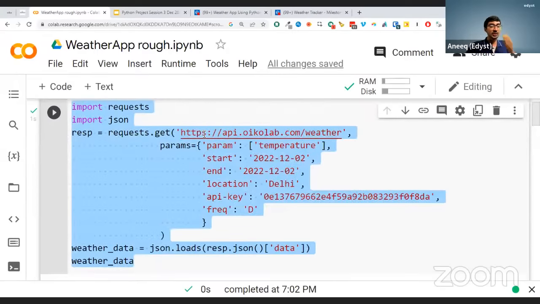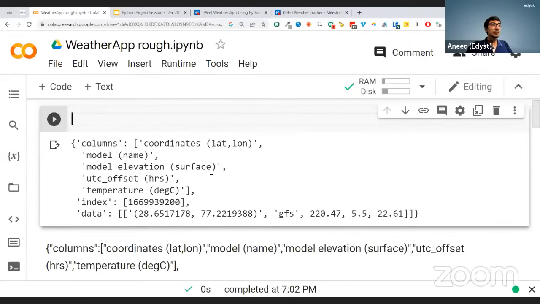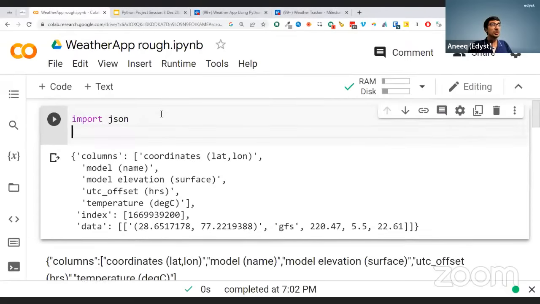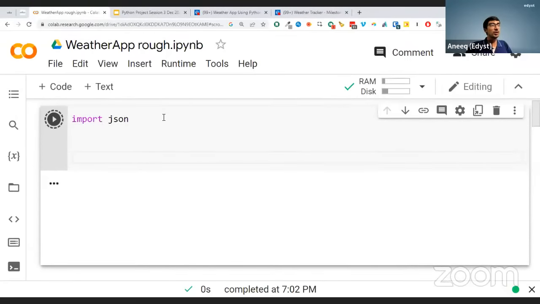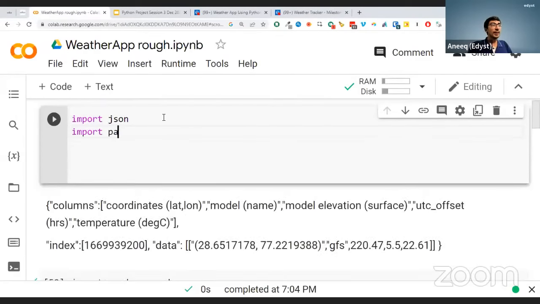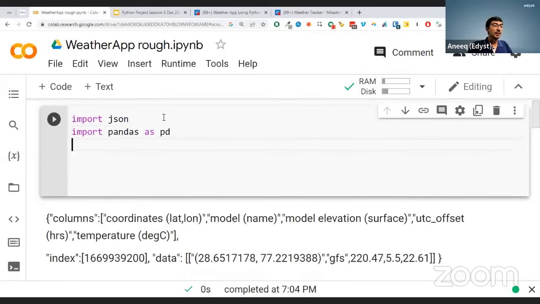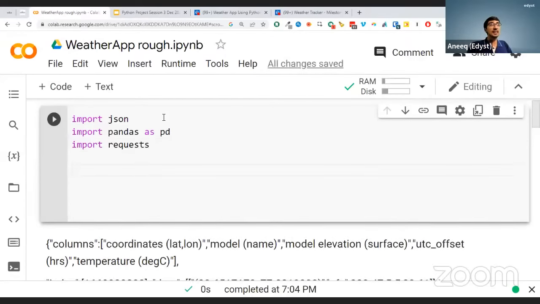And what I'm going to do is I'm going to say, okay, let me say, we're going to start and we say that I want to do import json because that will be needed for our code. So I'm going to say import json, import pandas as pd because that will be needed. And I'll do import requests. Requests because requests is the library that helps me do the get request.